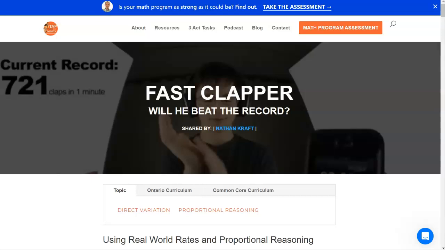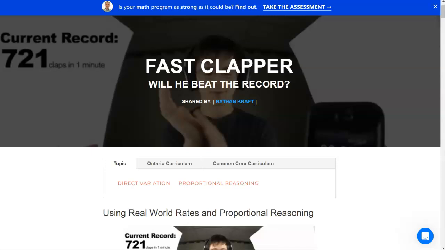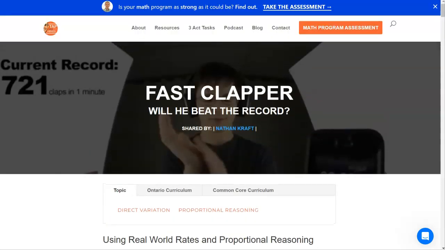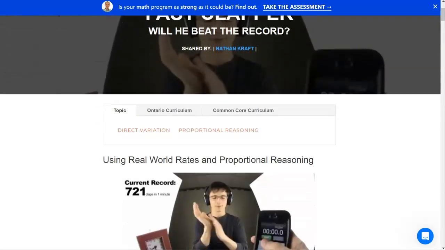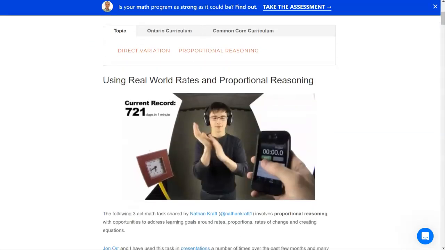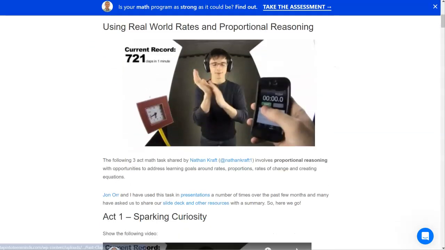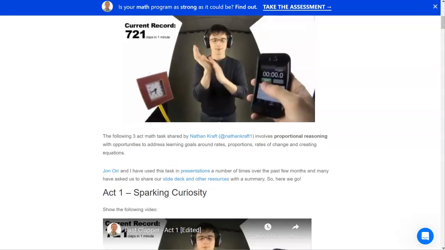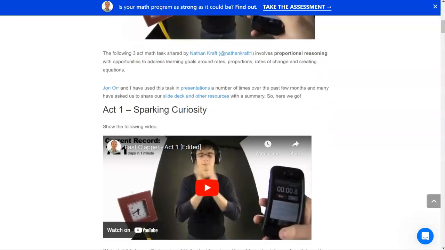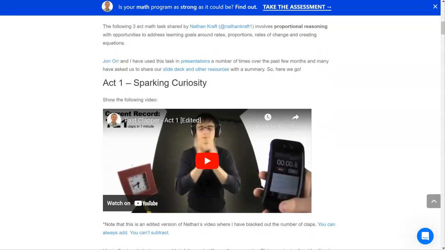This is the 3-act task. Will he beat the record? This was shared by Nathan Kraft, and it is on Tap Into Teen Minds website. So here's a picture of the guy, and it shows the current world record. And our goal here is to figure out if this guy's going to meet or beat that record. So I'm going to go ahead and play the video.